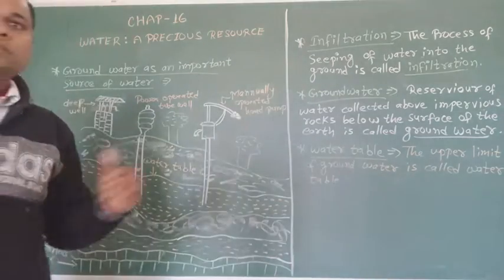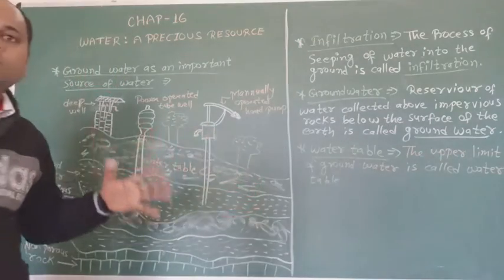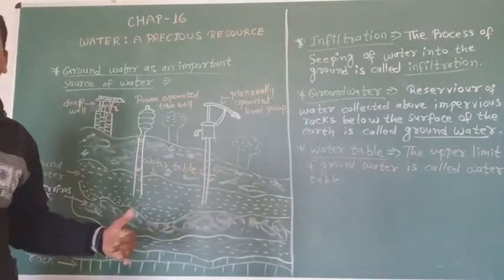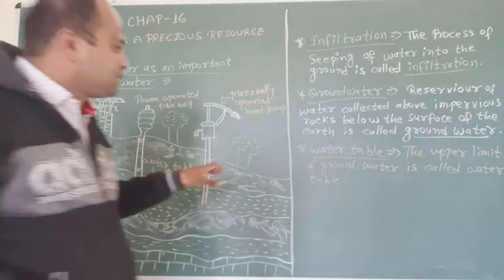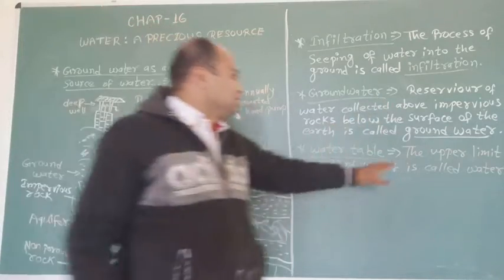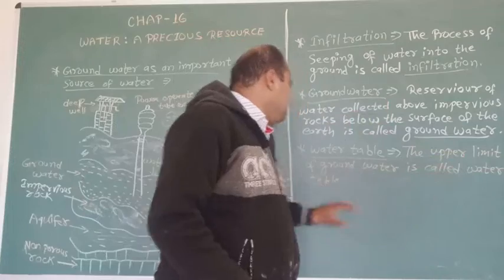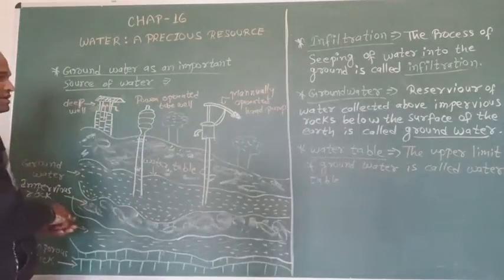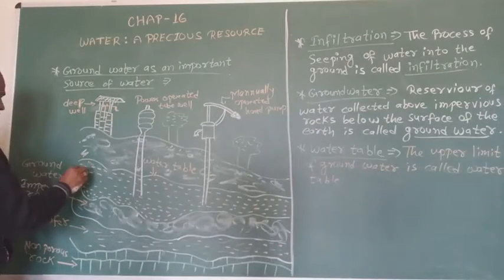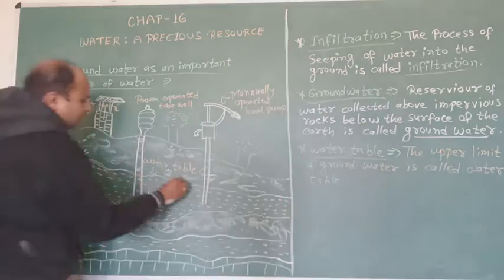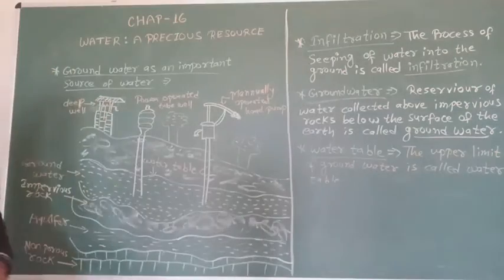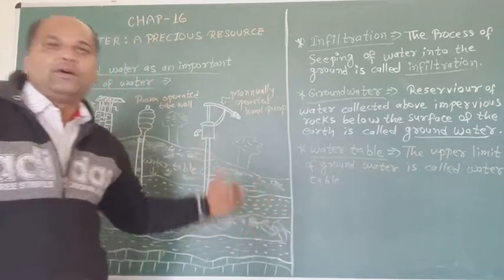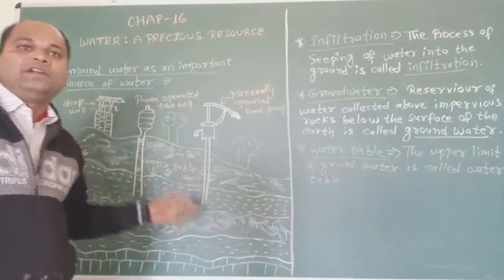Students, the next thing is what is the water table. The upper limit of groundwater is called the water table. This is groundwater and this is the upper limit of groundwater, so that is called the water table. It is the minimum depth in the soil where all the pore spaces are filled with water.